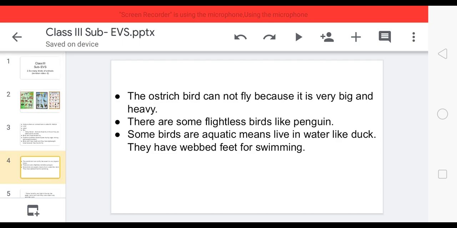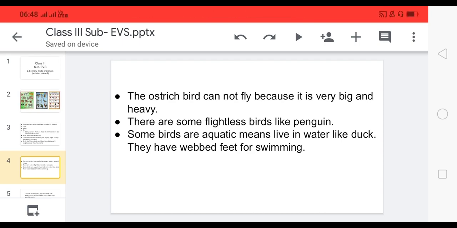The ostrich cannot fly because it is very big and heavy. There are some flightless birds like the penguin. Some birds are aquatic, meaning they live in water, like the duck. They have webbed feet for swimming. See children, we learned about the duck in the previous video. Here again we will revise it.